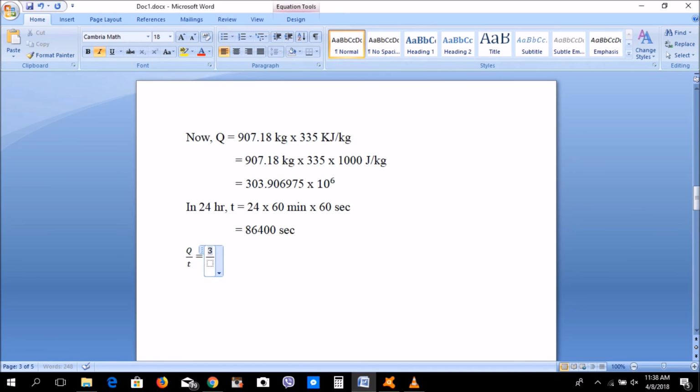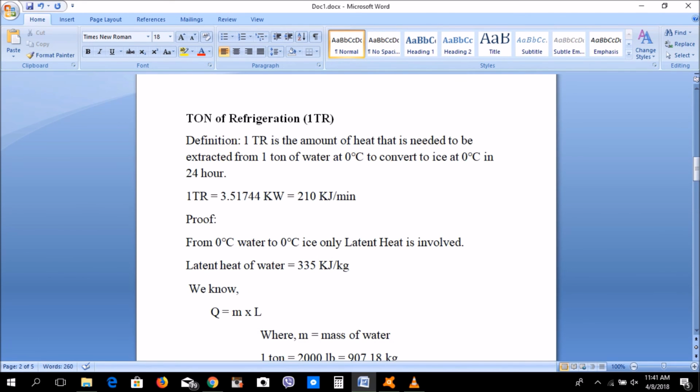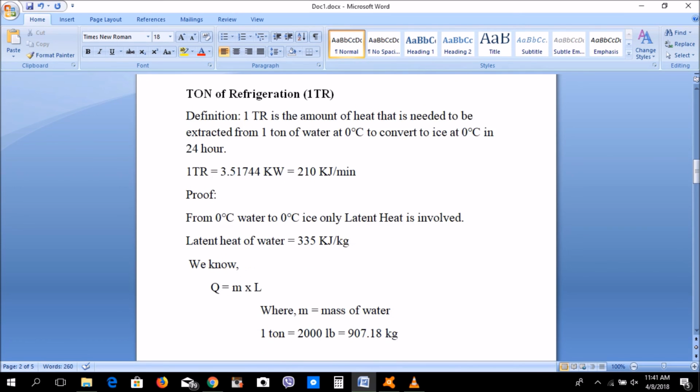From the above values, we can calculate the power in joule per second. Thus 1 TR equals 3.51744 kilowatt. In this way, we know the meaning of 1 ton of refrigeration, and also we prove the value of 1 ton of refrigeration.